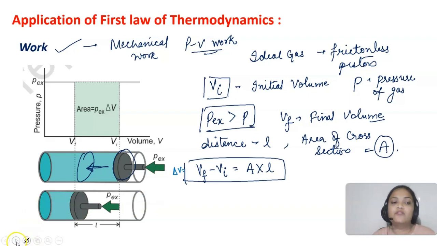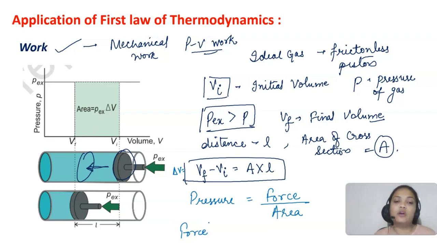Now students, if I talk about the formula for pressure, you know these formulas already. Pressure is equal to force upon area. So if I want to calculate the force with which we are compressing the gas, it will be pressure into area, right? And the pressure that we are applying is P external, so it is P external multiplied by area.